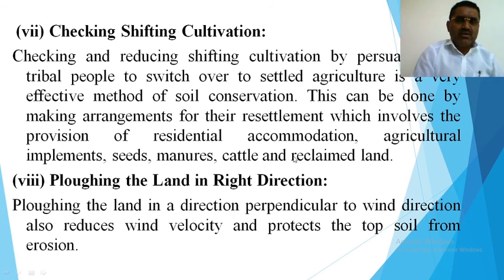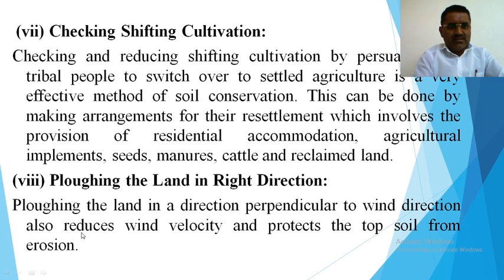Most of the tribes are lagging due to the unavailability of resources, and that's why they are practicing shifting cultivation. And if we make accommodation, agricultural implements, seeds, manures, and cattle available, they can do permanent agriculture at the same place. Then shifting cultivation can be stopped.